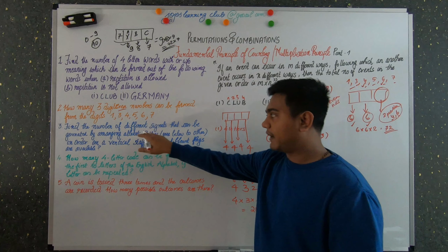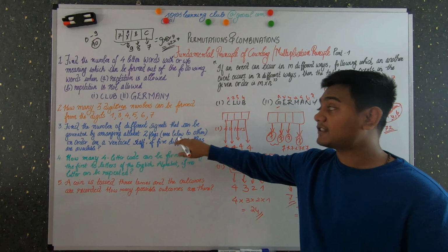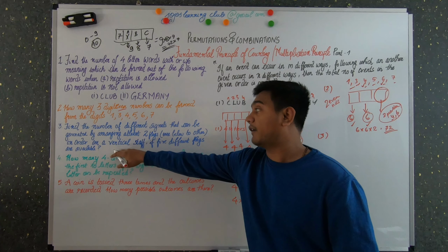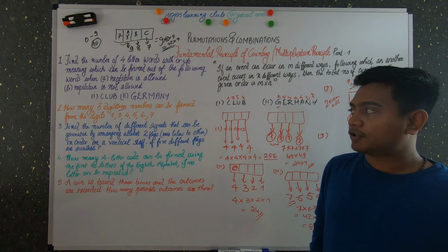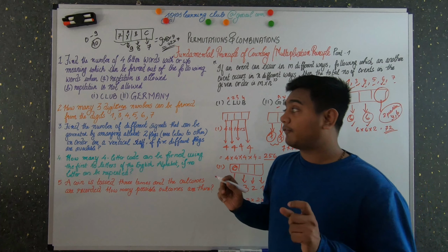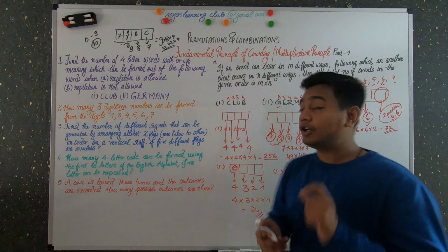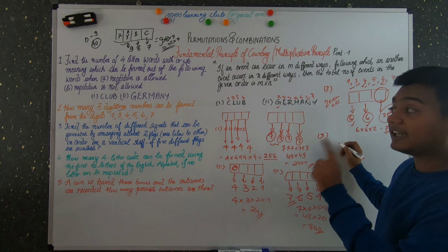Find the number of different signals that can be generated by arranging at least 2 flags one below the other in order on a vertical staff if 5 different flags are available. So it is said that we have to find the number of different signals that can be generated by arranging at least 2 flags.